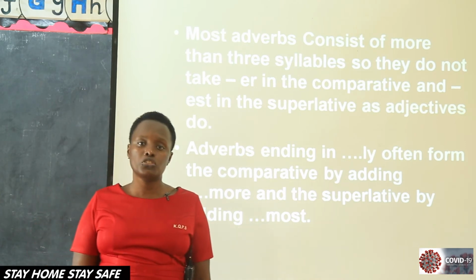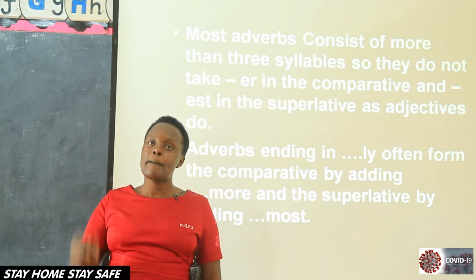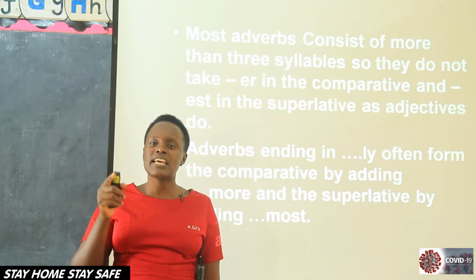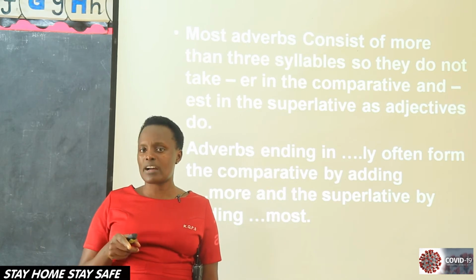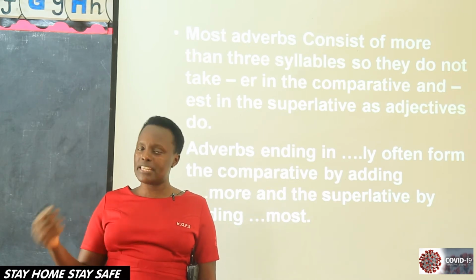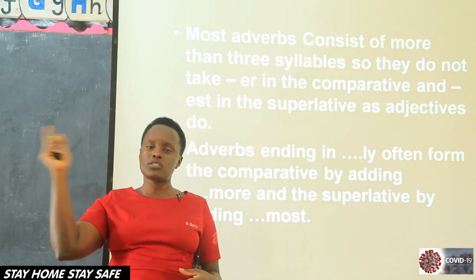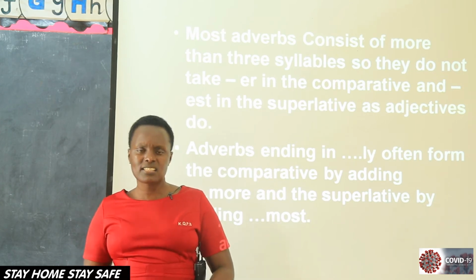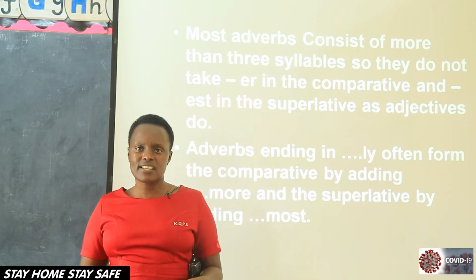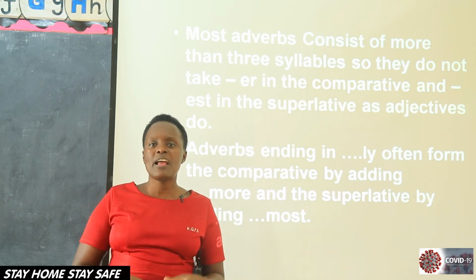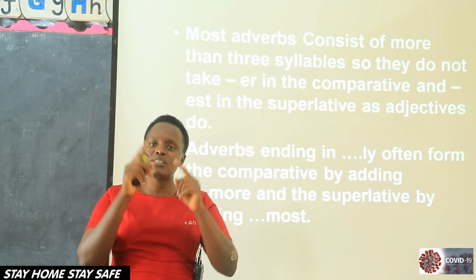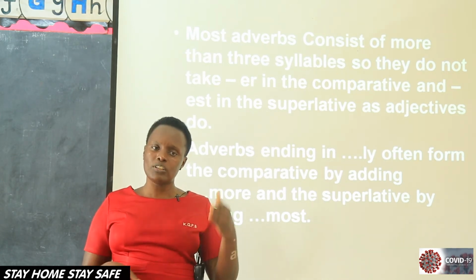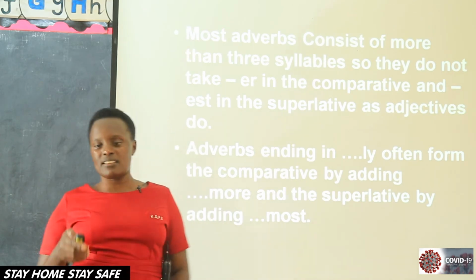As I have already told you, we form most adverbs of manner by adding ly. So you can't say dangerously, then you add ER, it won't work. You can't say quickly, you add ER or EST. So we say more quickly, most quickly. More carelessly, most carelessly. More dangerously, most dangerously. So that's how we are going to say more greedily, most greedily. So those adverbs which end in ly, we are going to use more in comparative, most in the superlative.